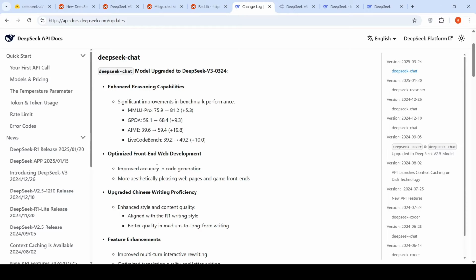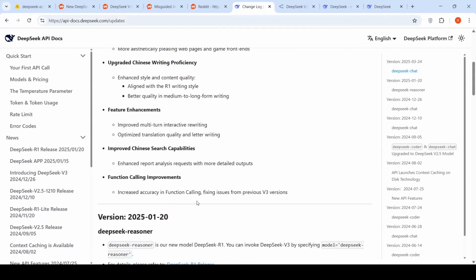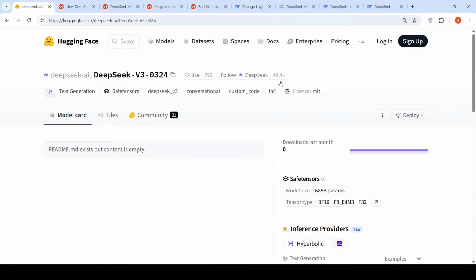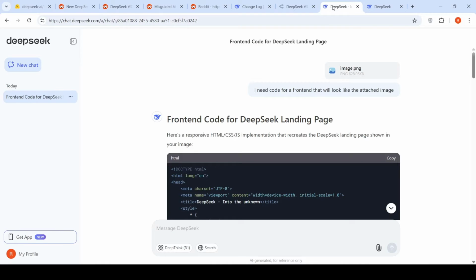This is optimized for front-end web development, with improved accuracy in code generation, and more aesthetically pleasing web pages and game front ends. It has upgraded Chinese writing proficiency. It has feature enhancements like improved multi-turn interactive rewriting, optimized translation quality and letter writing, improved Chinese search capabilities, and function calling improvements. So this model is around 685 billion parameters, right? This is a huge model, and it has already been deployed on DeepSeek Chat.